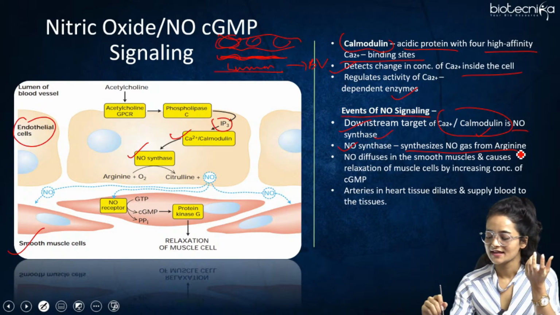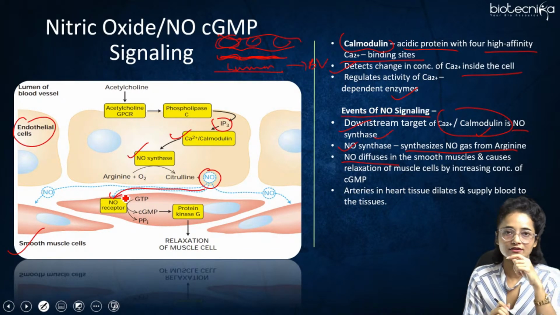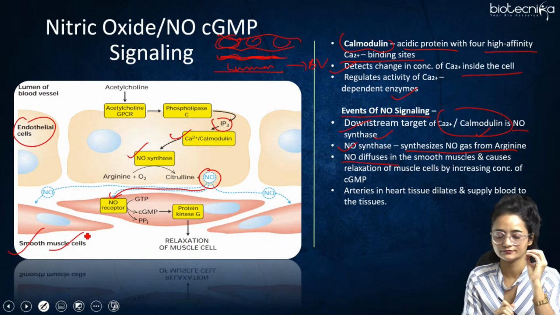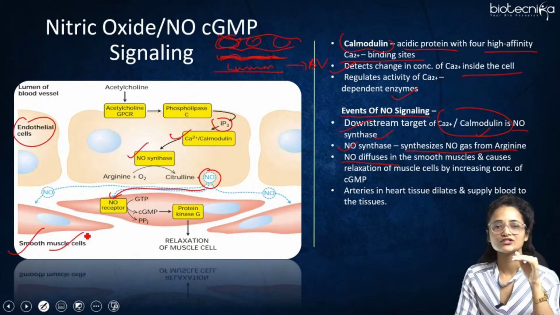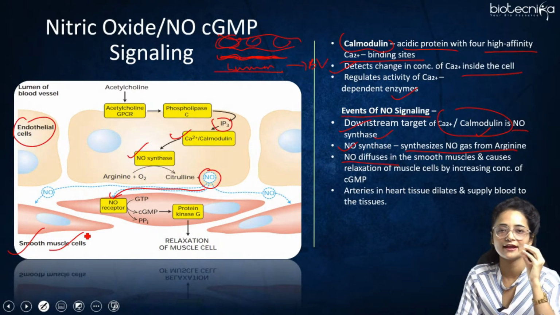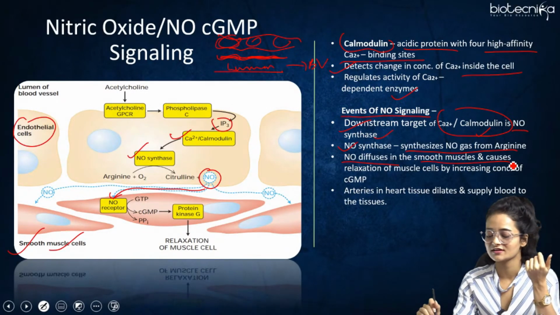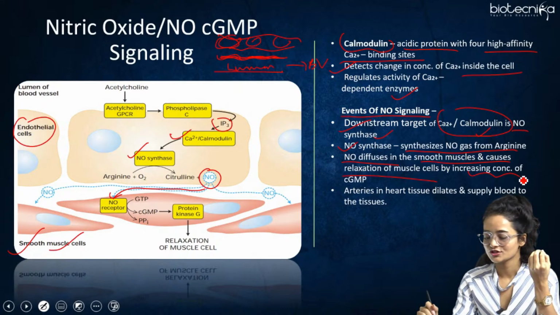Then what happens? This is the NO gas it produced. This NO gas binds to the NO receptor. The NO receptor is majorly present in the smooth muscle cell, right? So inside the smooth muscle cell, there would be the NO receptor, to which this NO gas that is being produced will bind. As a result, it causes the relaxation of the smooth muscle cells, increasing the concentration of cGMP.